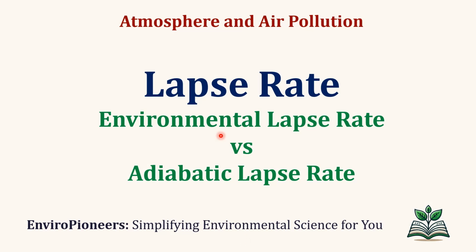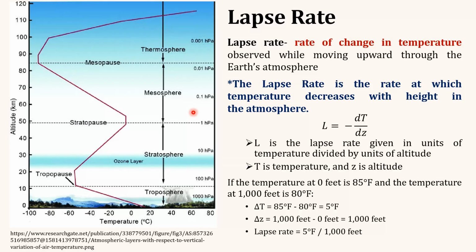In this video, we will learn the concept of lapse rate and understand the difference between environmental lapse rate and adiabatic lapse rate. As we saw in the previous videos, the temperature changes in different layers of the atmosphere as we move from the earth surface to high in altitude. It decreases in the troposphere, increases in the stratosphere, again decreases in the mesosphere and then increases in the thermosphere.